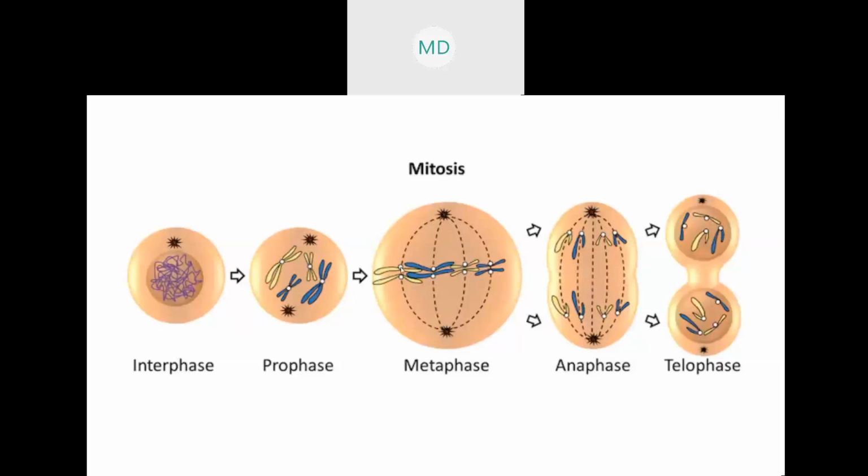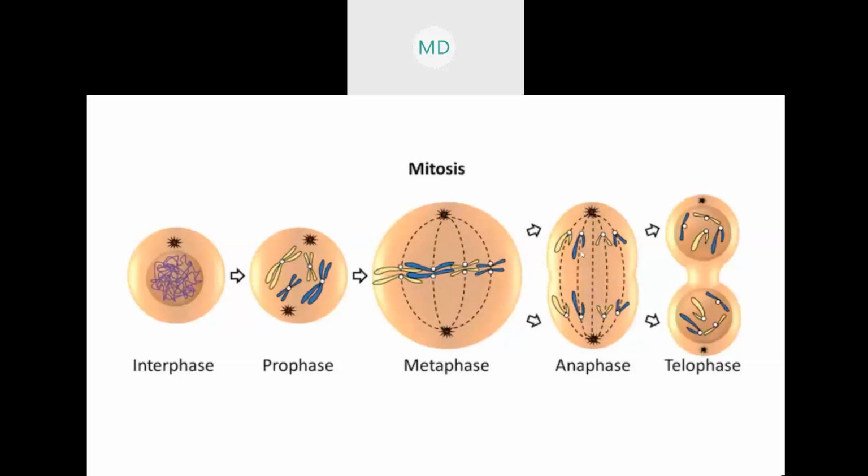I suggest you draw these two dots combined, make it one, like the other diagram. So the spindle fibers will come and join in the kinetochores during metaphase, and the chromosomes are aligned in the metaphase plate.